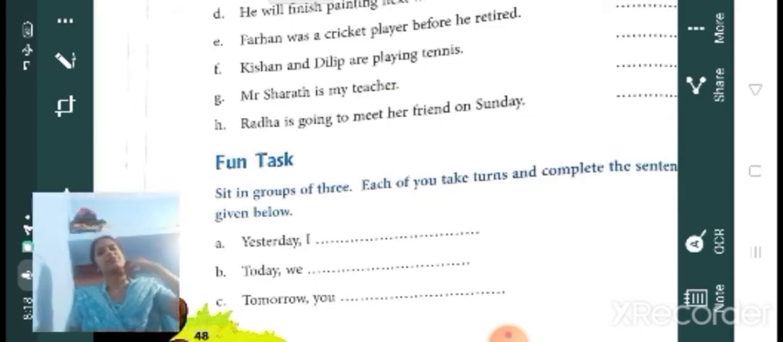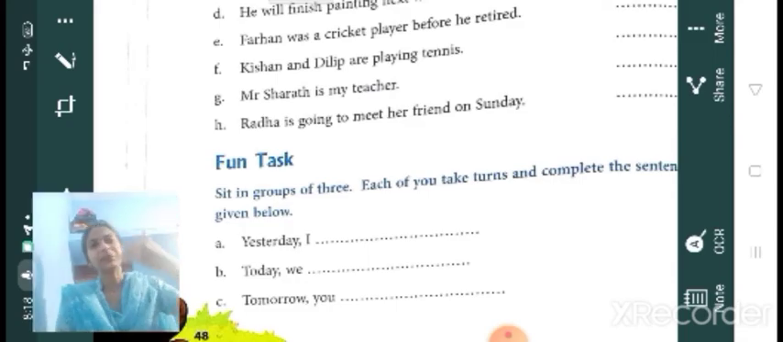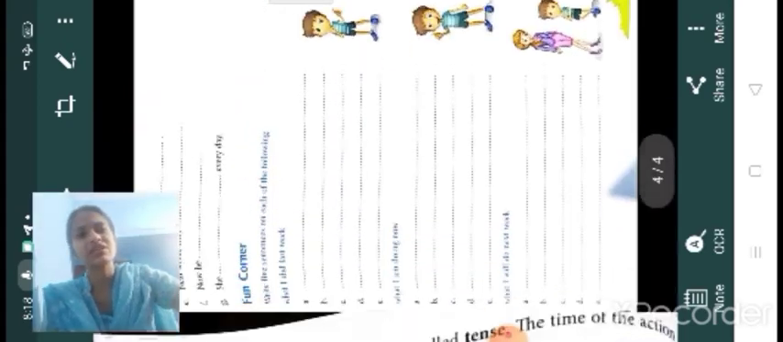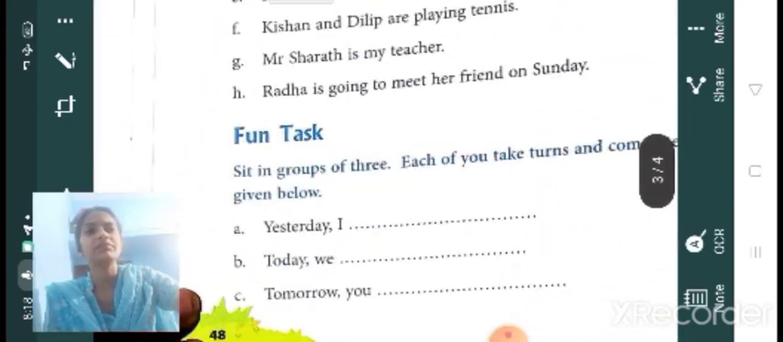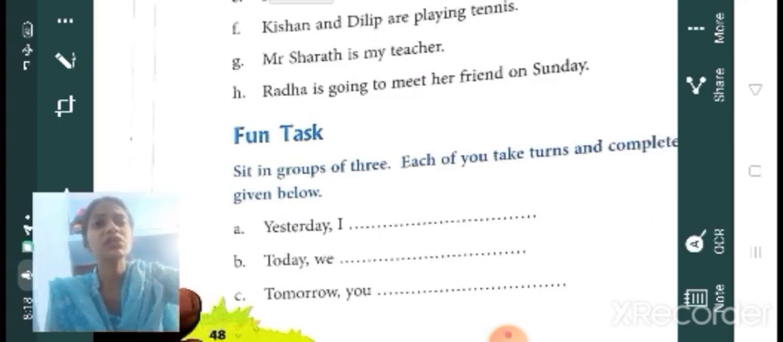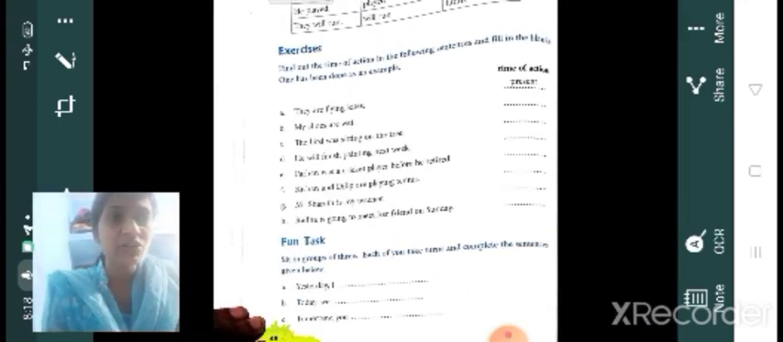So children, this is present, past and future. Okay, now two exercises are given there. It's group work. But now it's not possible to do group work, so try to do it by yourself. Each of you take turns, complete the sentences given below.